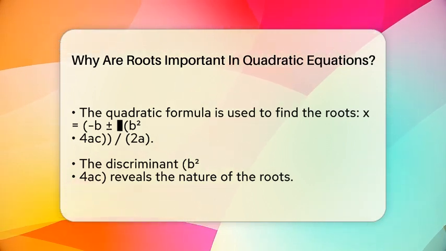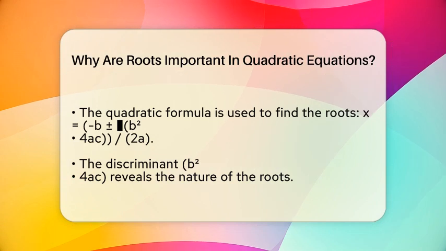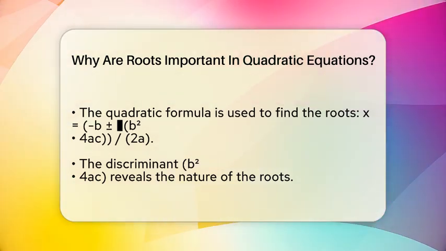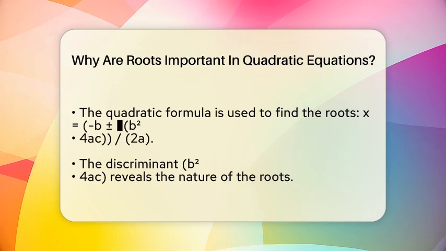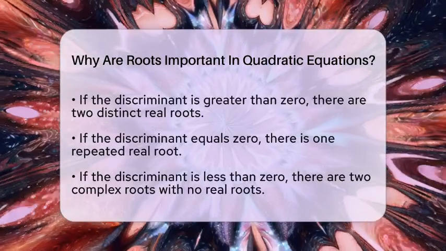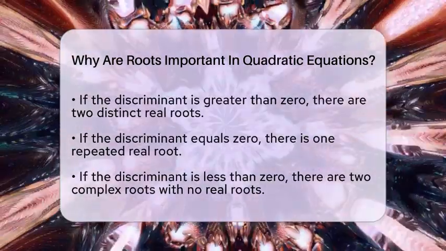If the discriminant is greater than 0, we have two distinct real roots. If it equals 0, we have one real root that is repeated. If the discriminant is less than 0, we end up with two complex roots, meaning there are no real roots.